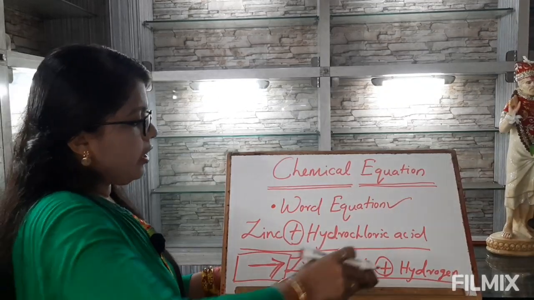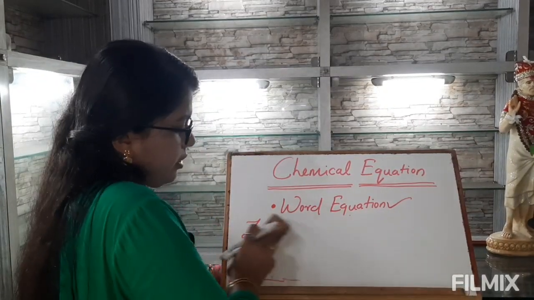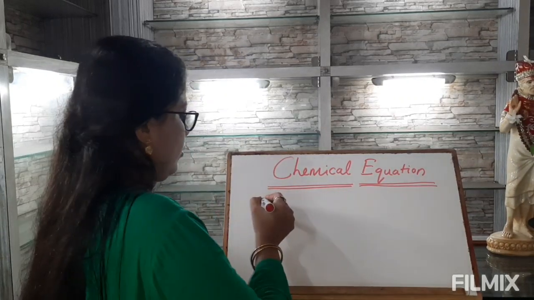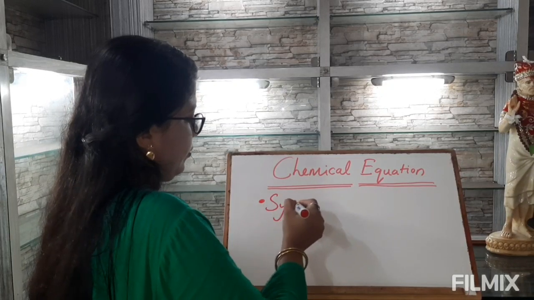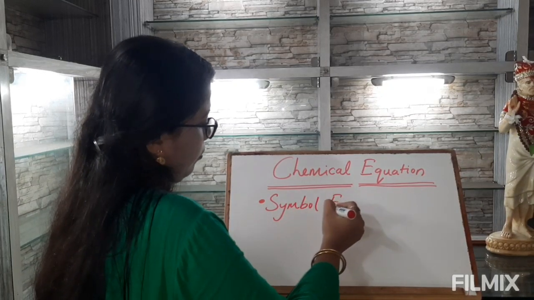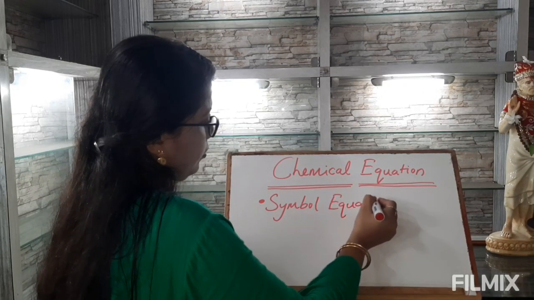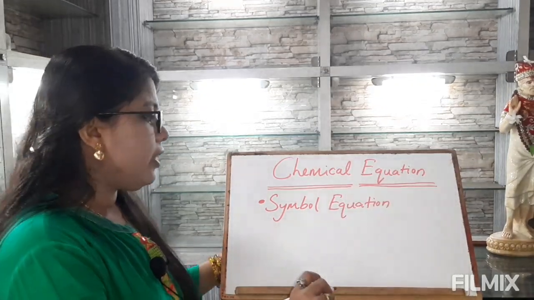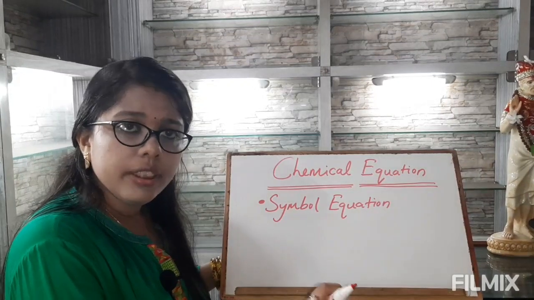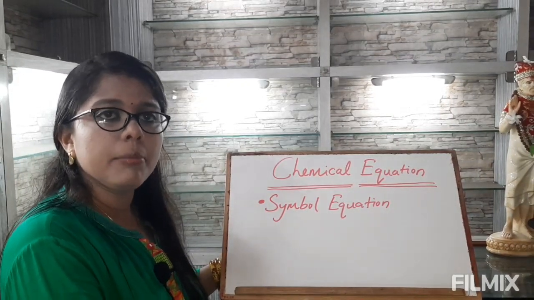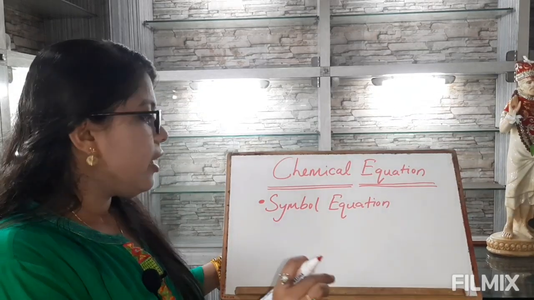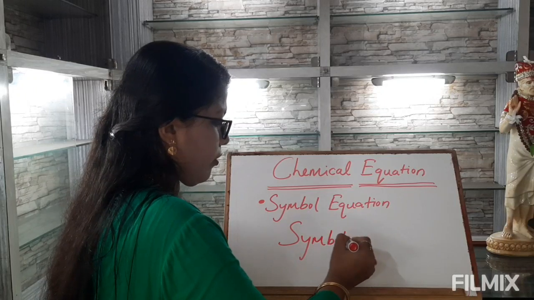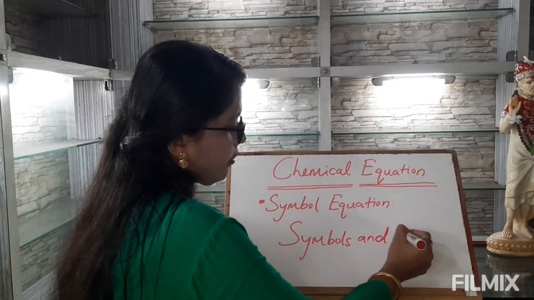Similarly, let's see what a symbol equation is. By symbol equation we mean a brief representation of the reactants and the product species taking part in a particular chemical reaction by means of symbols and formulae.